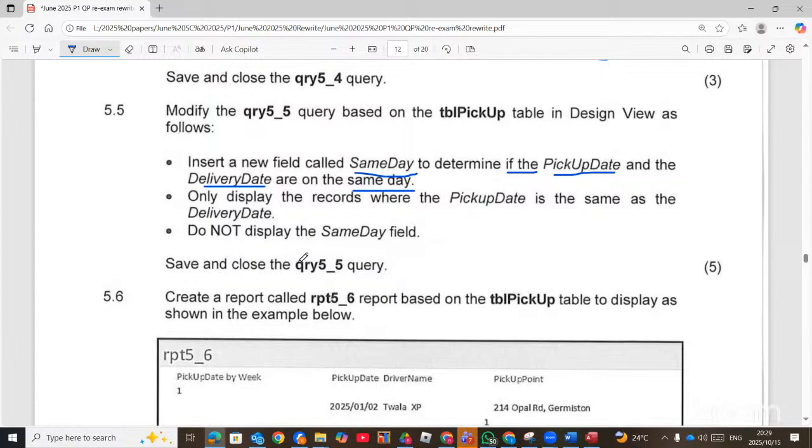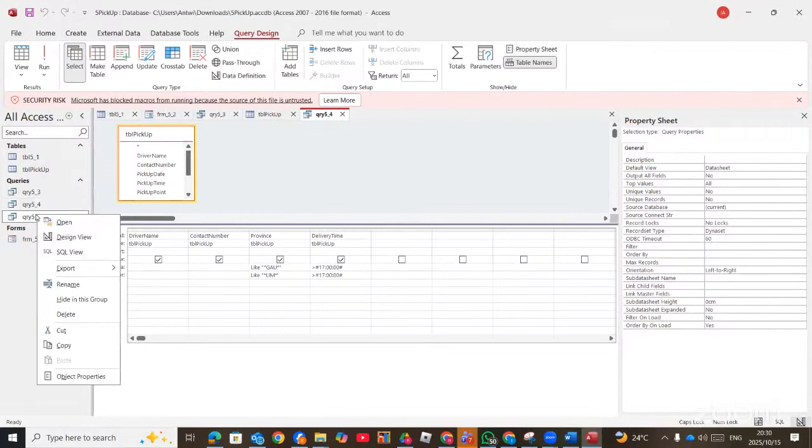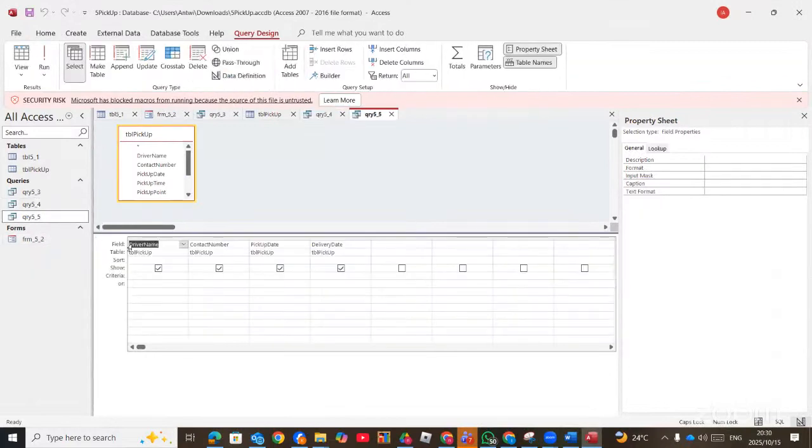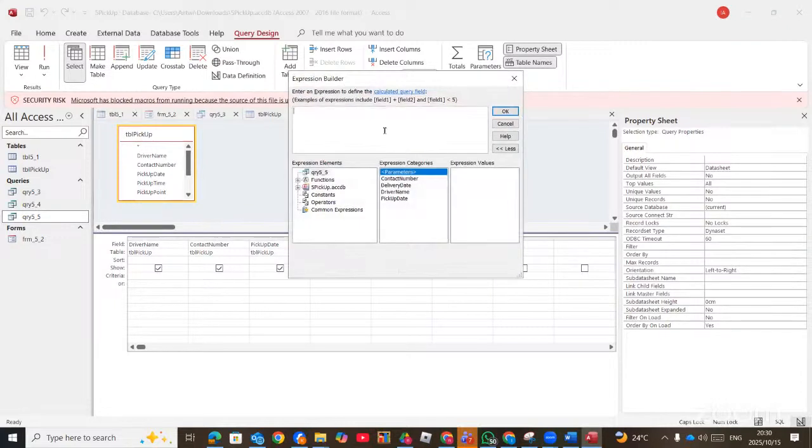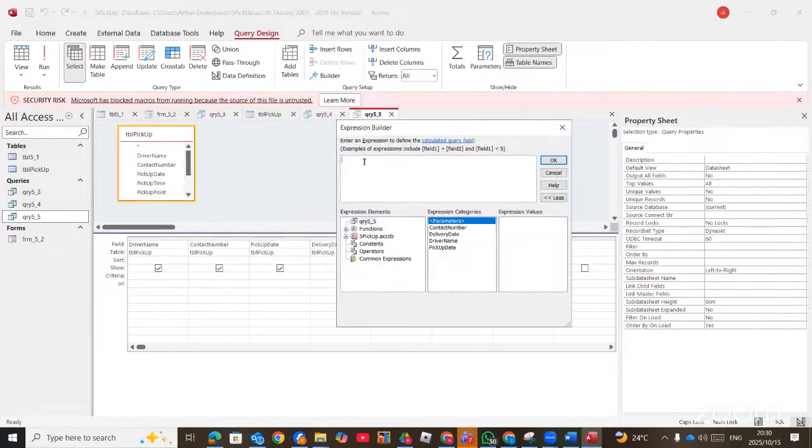So now we have to do a calculation called same day. Right click on 5.5. Now you want to do the calculation. You right click on empty space and then you choose build. Now, they said when the delivery date, you double click, is equals to the pickup date.